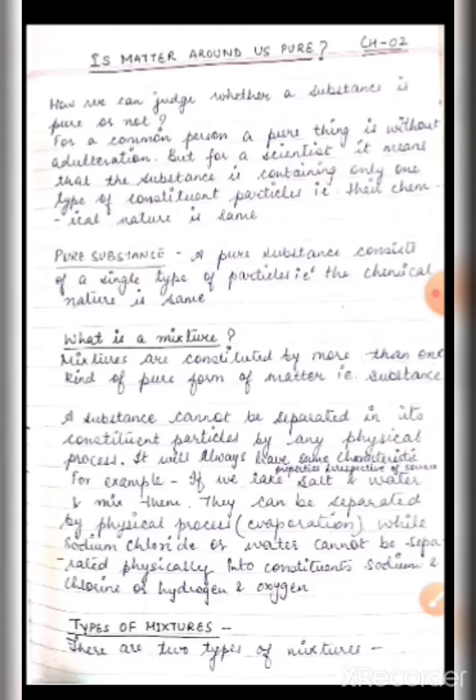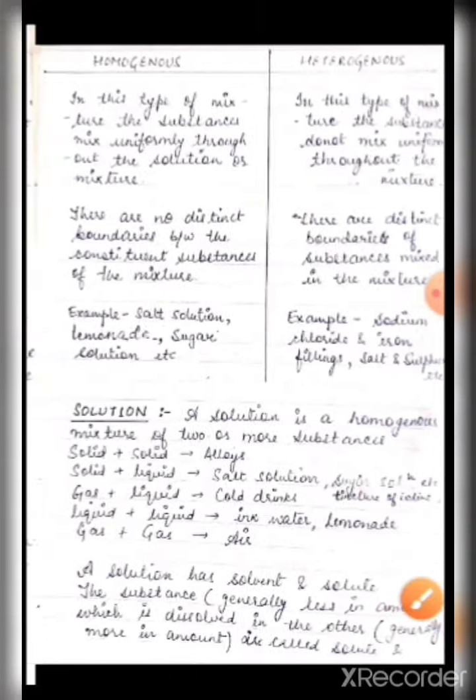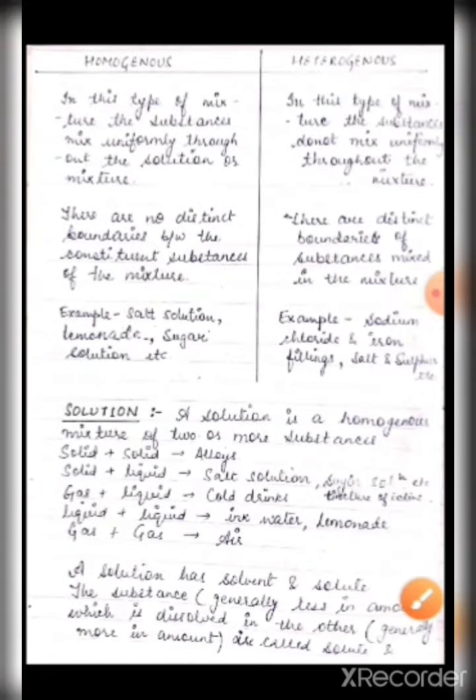Now we shall consider the next topic, that is types of mixtures. Here we have discussed pure substance, then mixture, and now we are going through types of mixtures. There are mainly two types of mixtures. One is homogeneous, another is heterogeneous. See, here is a table which is showing you the differences between both the mixtures.